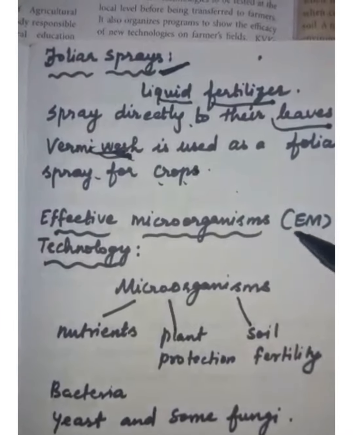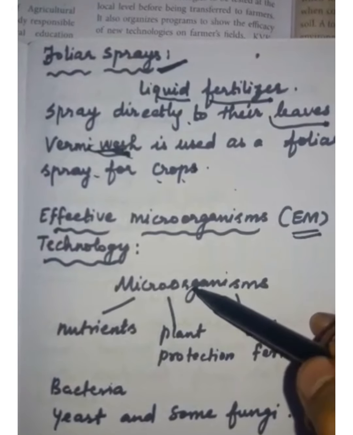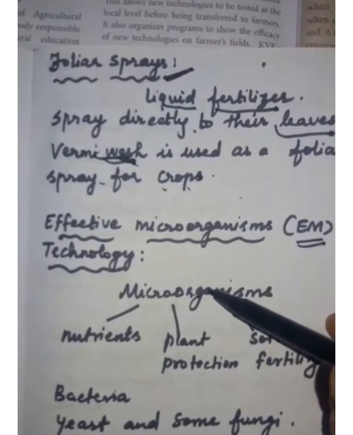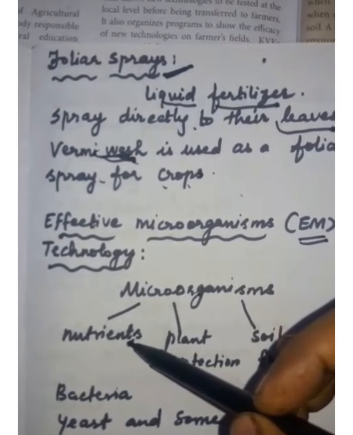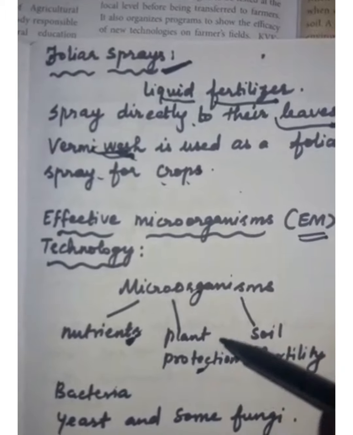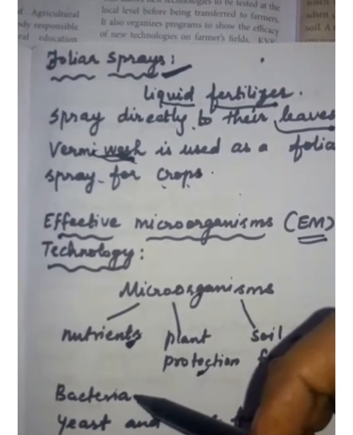Next, effective microorganism technology. It is shortly denoted as EM. Students, already we know some microorganisms are beneficial to the crops. They supply nutrients to the crops and they protect the plants from the pest and they maintain the soil fertility.